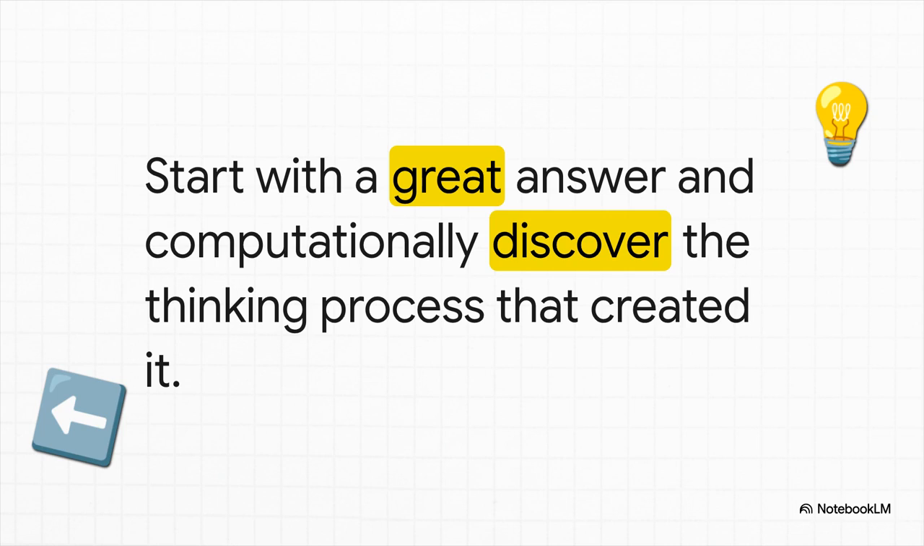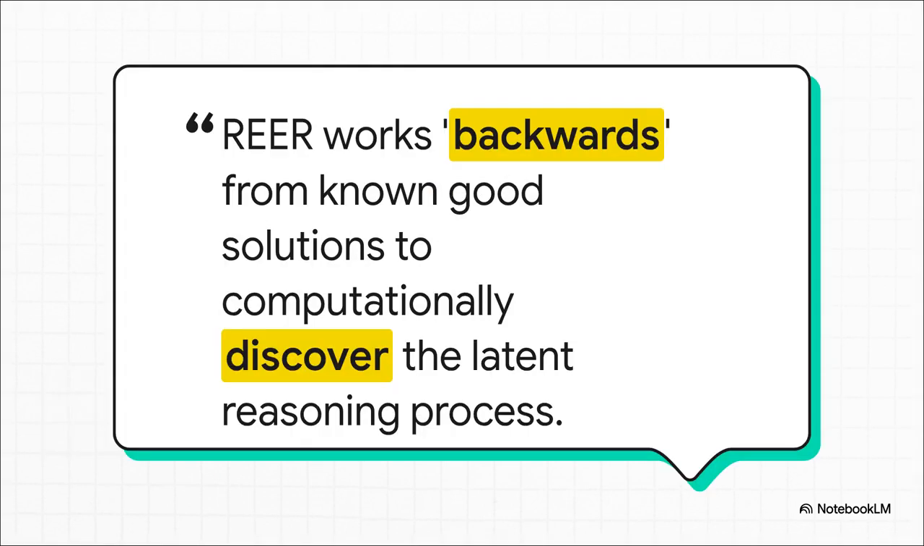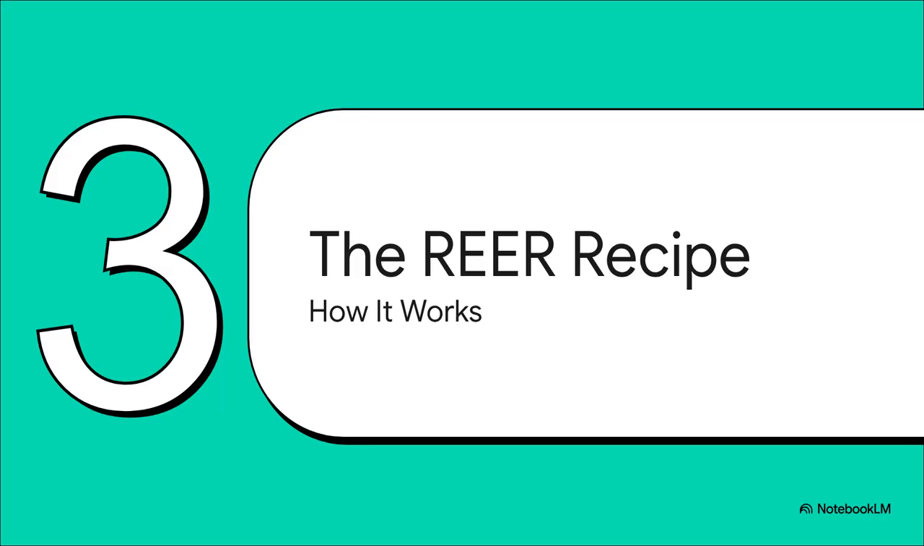The new idea completely flips that. You work backwards. You start with a known, fantastic answer, like a brilliant human-written story, and then you use computers to figure out the hidden, step-by-step thinking process that could have possibly led to that amazing result. The researchers call this REER, which stands for reverse engineered reasoning, and it's exactly what it sounds like. Instead of trying to build a thought process from scratch to get to a masterpiece, you reverse engineer the thought process from the masterpiece.